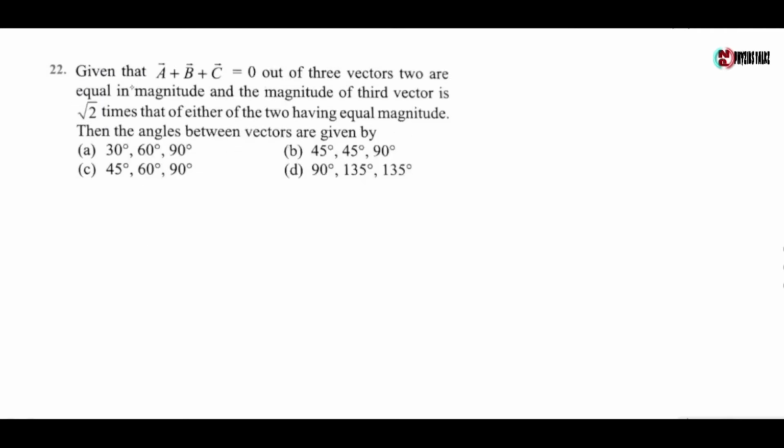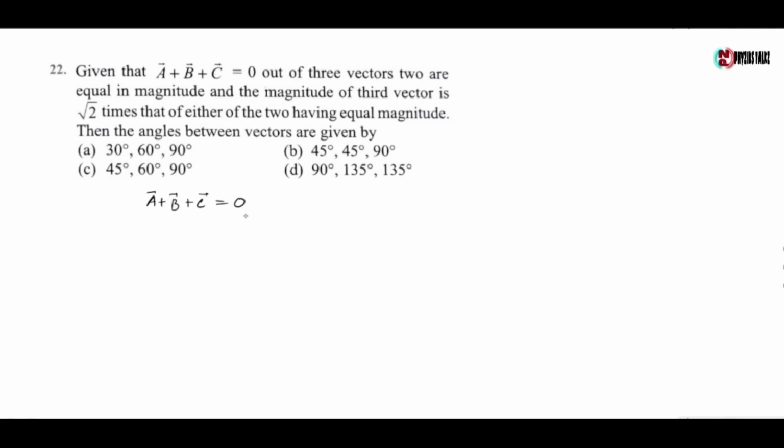Next question, given that a vector plus b vector plus c vector equals 0, out of three vectors two are equal in magnitude and the magnitude of the third vector is root 2 times that of either of the two having equal magnitudes, then the angles between vectors are given by. Now here given that a vector plus b vector plus c vector equals 0. From polygon law, three vectors having resultant 0 should form a triangle.